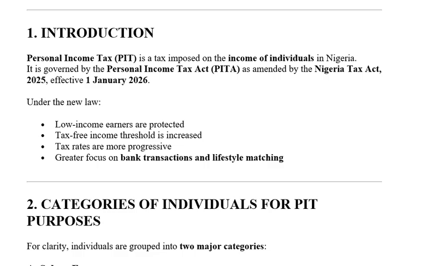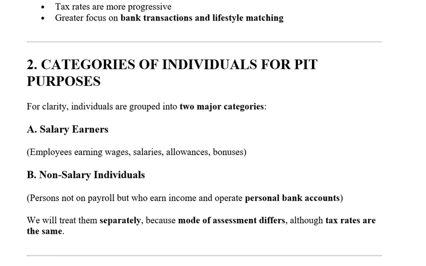So we have categories of individuals that this personal income tax actually covers. We have the first set of people that are known as the salary earners, and the second set of people that are the non-salary earners. Salary earners are those employees that earn wages, salaries, allowances, bonuses, and all the rest. So whatever you are earning as an employee working for an individual is now taxable. There are no exemptions. The non-salary earners are those that are not on payrolls, who earn other incomes and operate a personal bank account. So that's that for that.